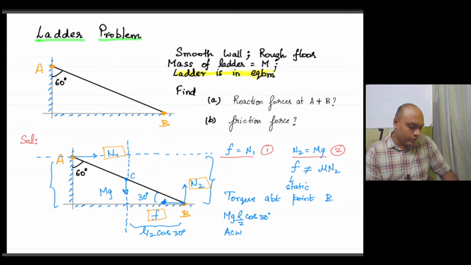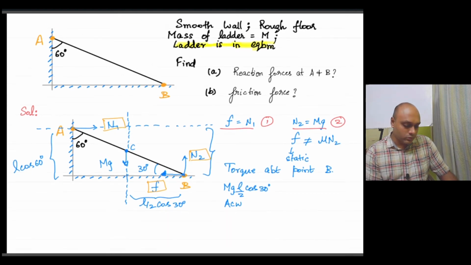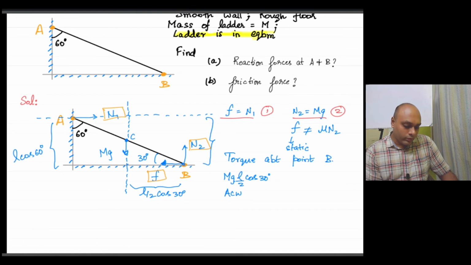So torque of N1 about point B will be N1 into L cos 60, and that torque will be in the clockwise sense.